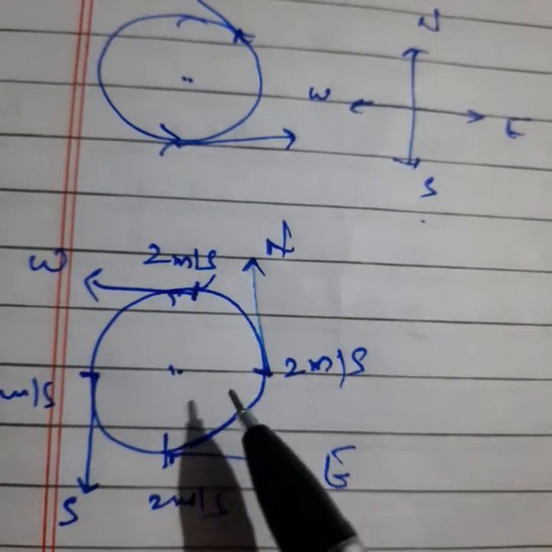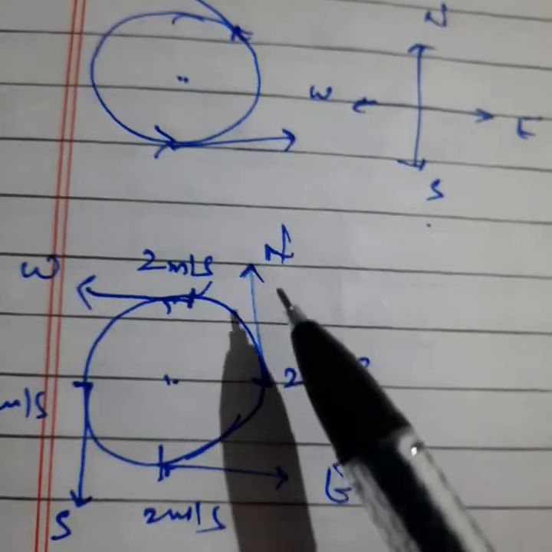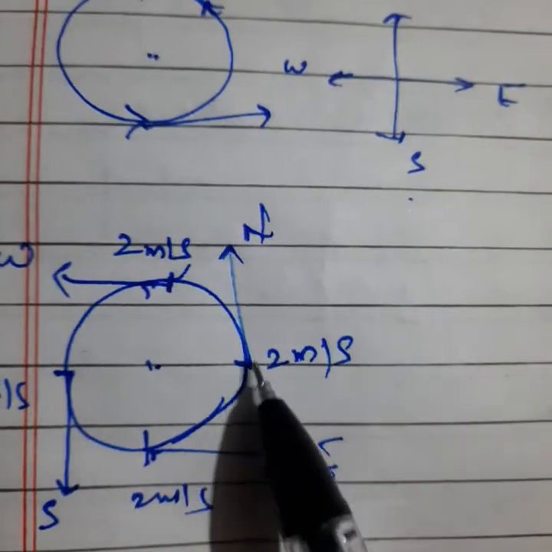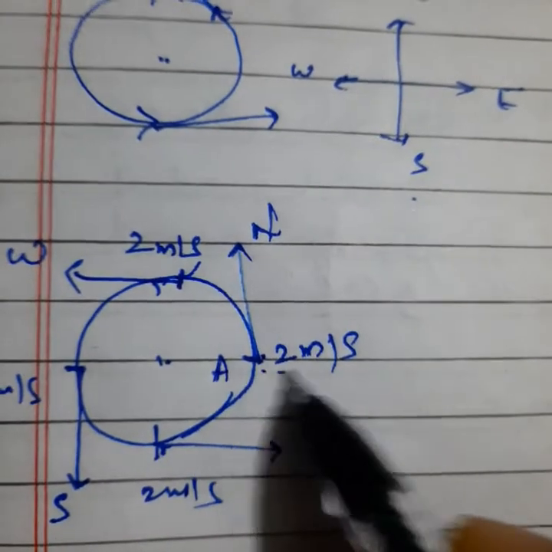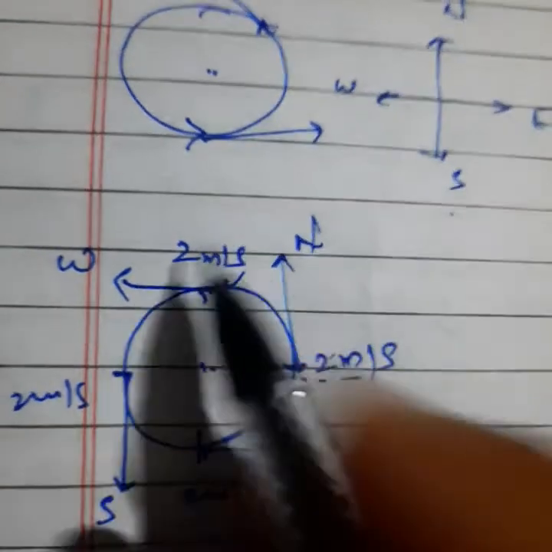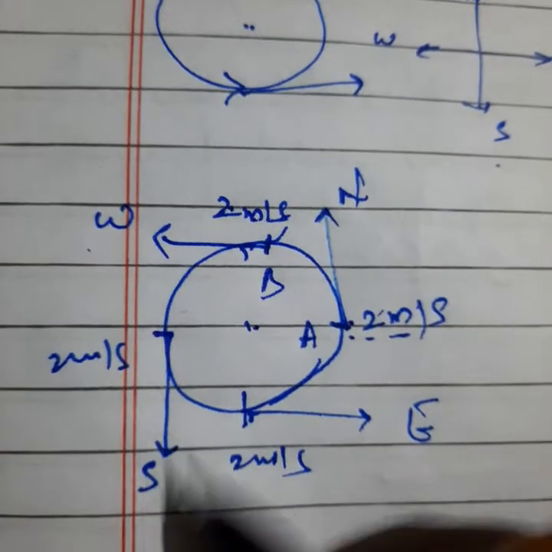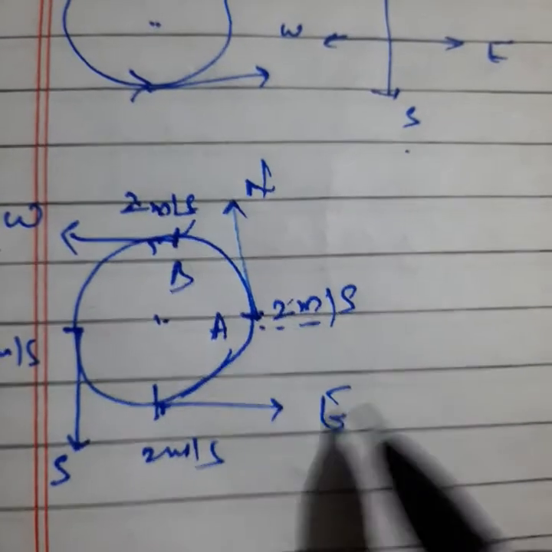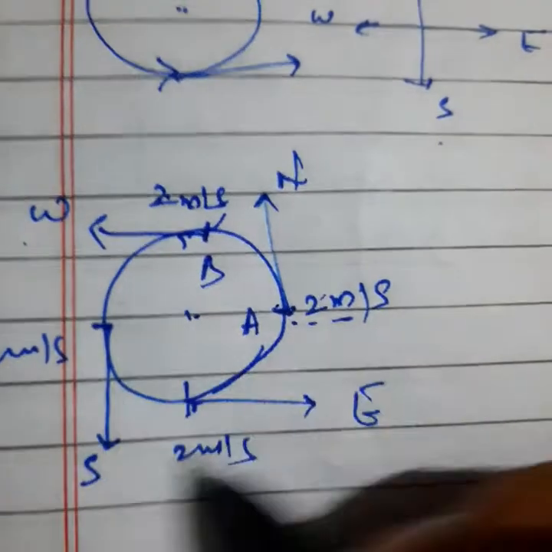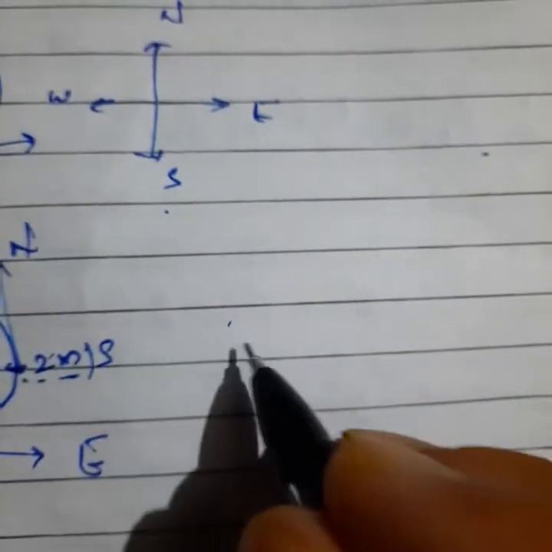So we will get 4 points here. We will get n number of points, but according to the direction we will select only 4 points. Number 1, that is this point A. We will get 2 meters per second towards north. But at point B the direction will change. So we will get 2 meters per second towards west. Here we will get 2 meters per second towards south and 2 meters per second towards east. So we can say at all points its direction is changing. If direction is changing, we can say the velocity concept is here.